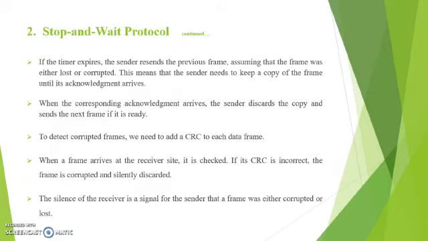If the timer expires, the sender resends the previous frame, assuming that the frame was either lost or corrupted. This means that the sender needs to keep a copy of the frame until its acknowledgement arrives. When the corresponding acknowledgement arrives, the sender discards the copy and sends the next frame if it is ready. To detect corrupted frames, we need to add a CRC to each data frame. When a frame arrives at the receiver side, it is checked. If its CRC is incorrect, the frame is corrupted and silently discarded. The silence of the receiver is a signal for the sender that a frame was either corrupted or lost.